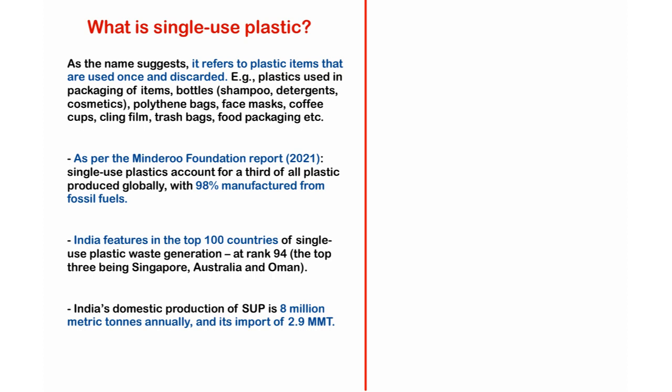First, let us try to answer this question: what exactly is single-use plastic? As the name suggests, single-use plastic items are those kinds of plastic items that are used only once and discarded right away. For example, plastics used in packaging of items and bottles like shampoo bottles, detergent bottles, cosmetics, etc. Polythene bags that we usually use on a daily basis, face masks and coffee cups, cling films and trash bags, food packaging bags, etc. These all come under single-use plastics.